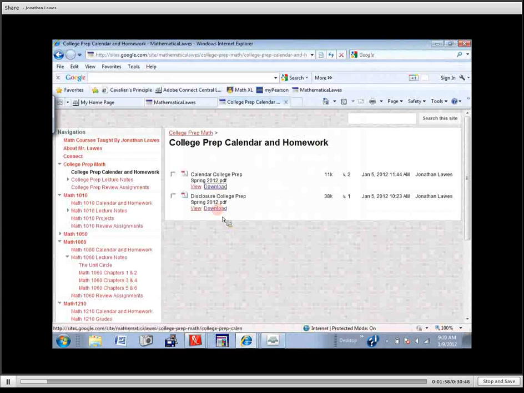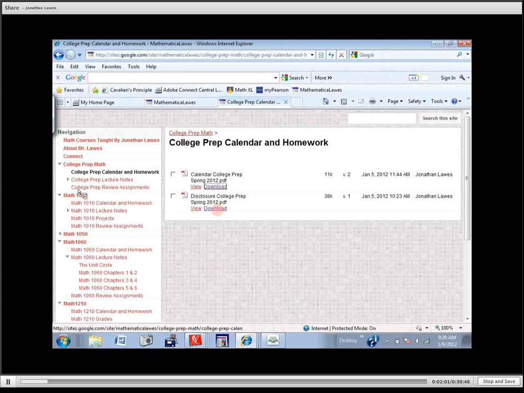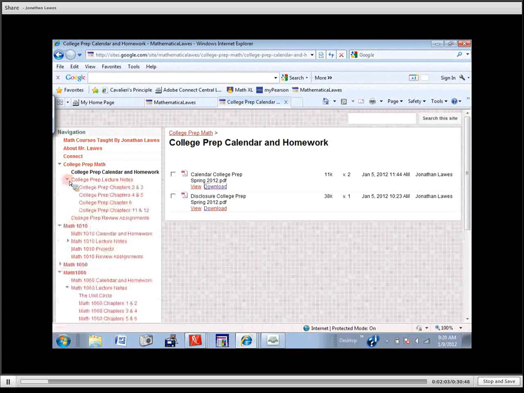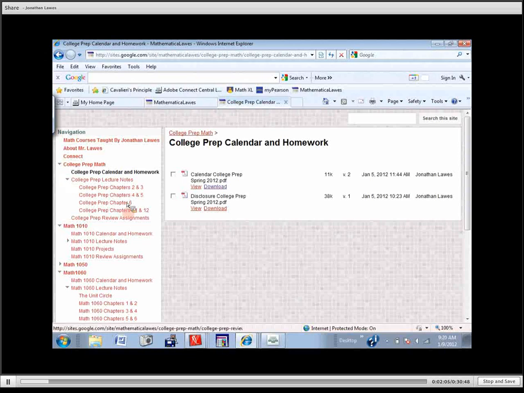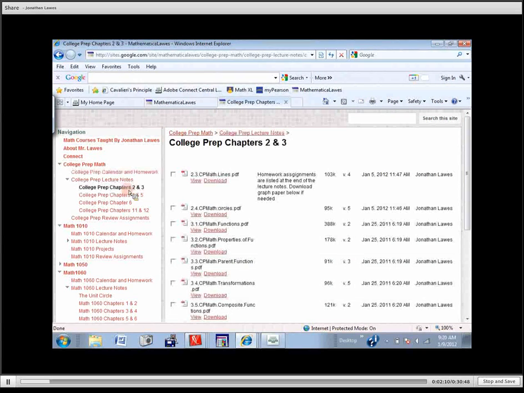There's the disclosure. I'm not going to bother opening that. Here are the notes. If you click on that tab, it opens up all of these notes. Here are the notes for Chapter 2 and 3. Again, every single one of these is a PDF, so you can just open it up and look at each one of those. I do want to point out that the homework assignments are listed at the end of each lecture. If you look at the bottom, your assignment today is going to be 173 and 182, those problems right there.